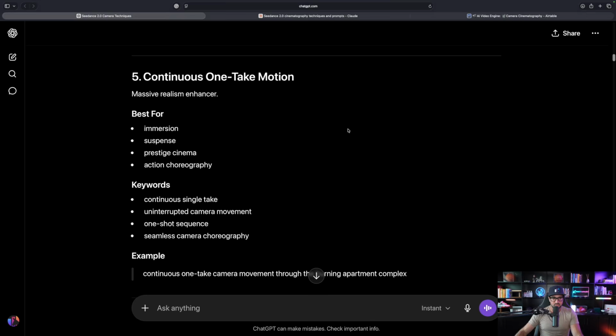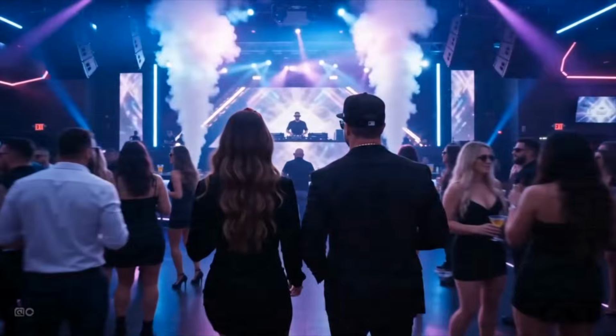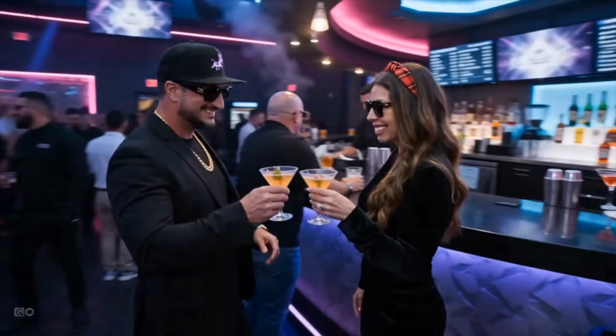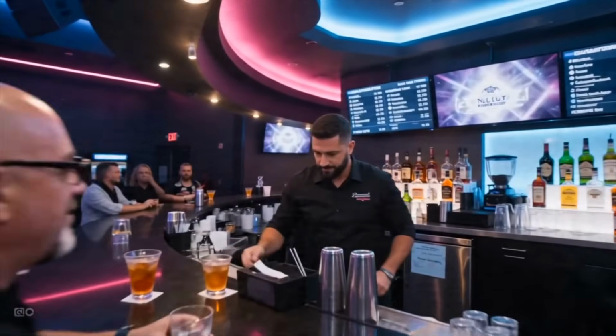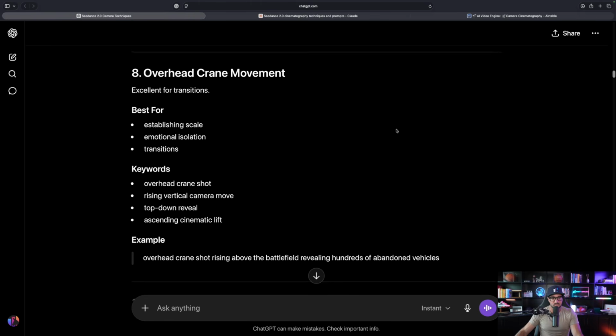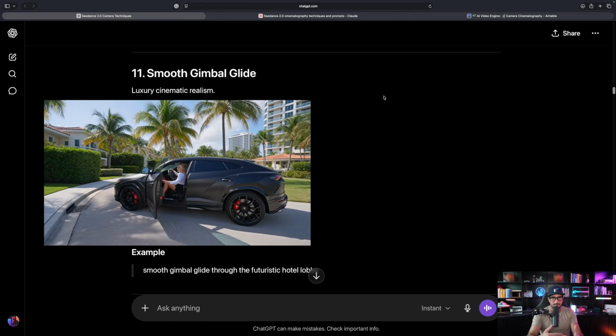Continuous one-take motion. Now, this is perhaps one of my favorites because it's a smooth, continuous motion shot with no hard cuts, making it a real seamless transition. And then we get locked off cinematic frame, and you know, the list just goes on. Another good one though that you may not have noticed is smooth gimbal glide, luxury cinematic realism.